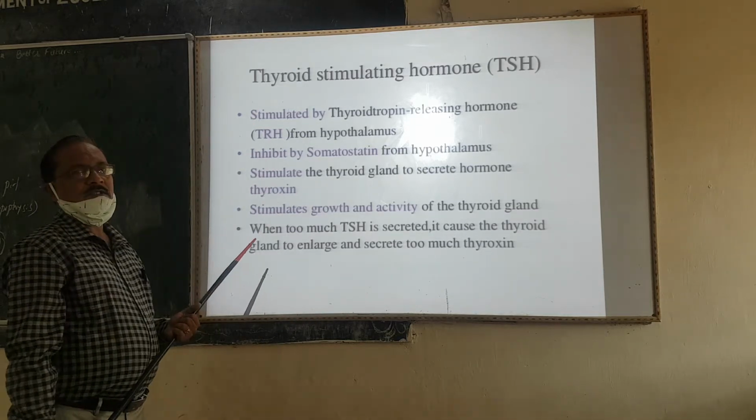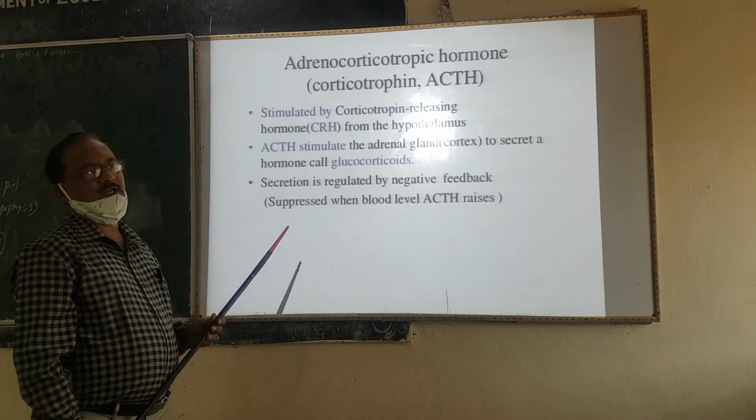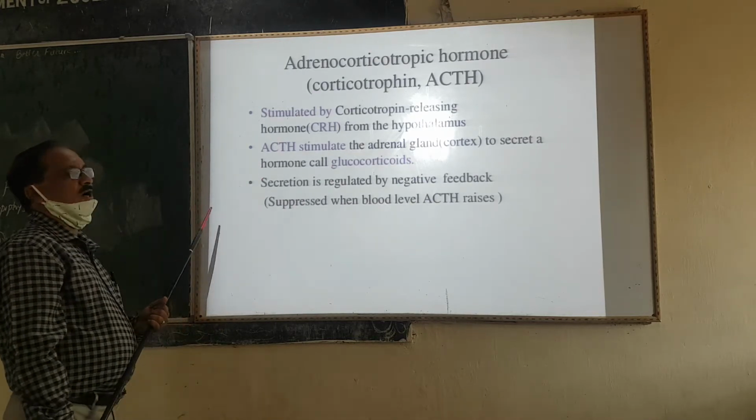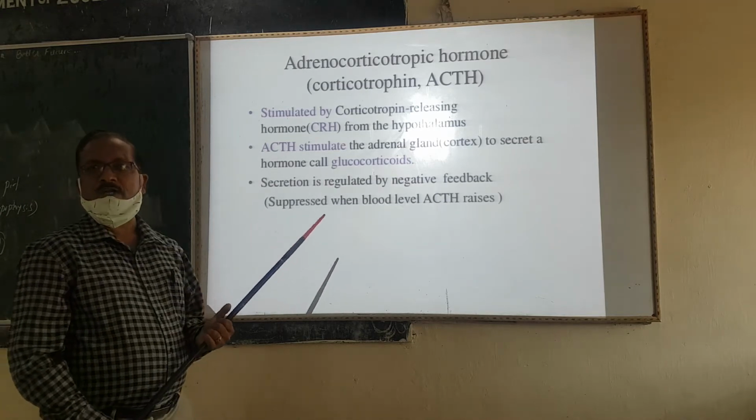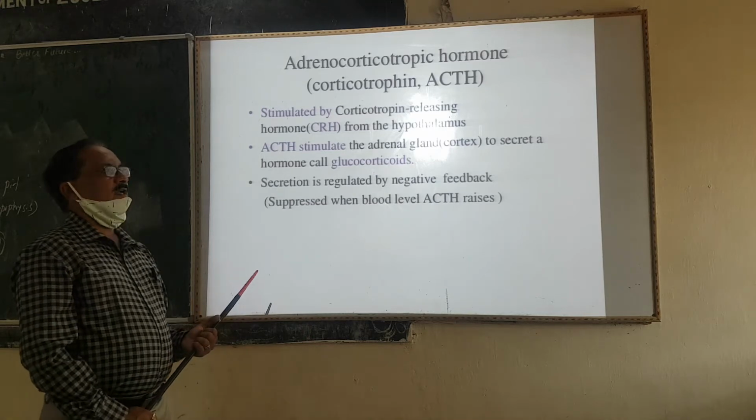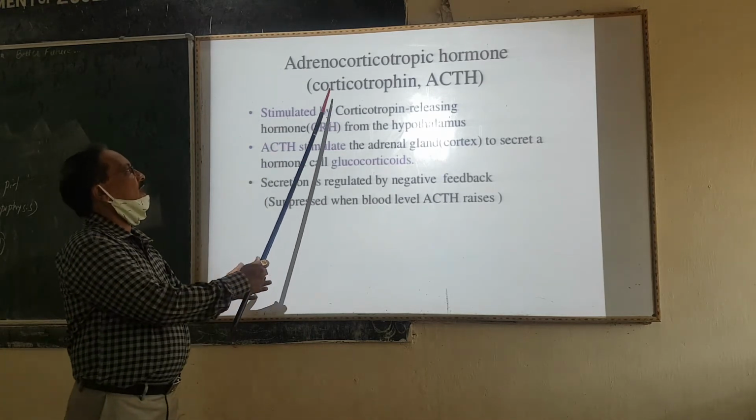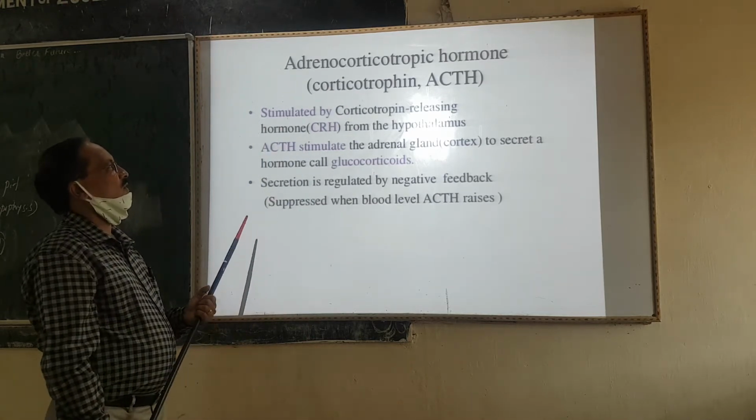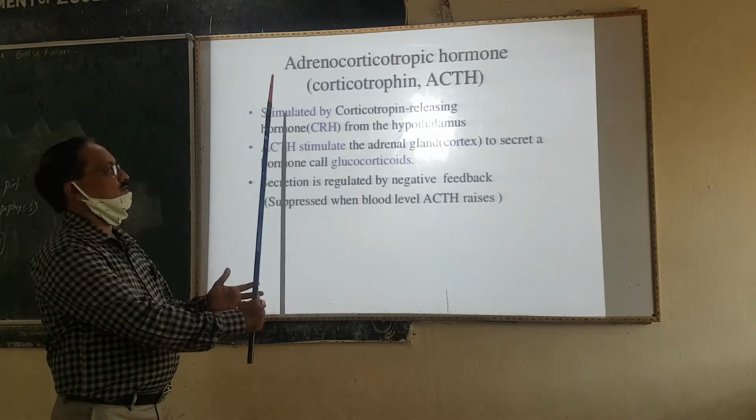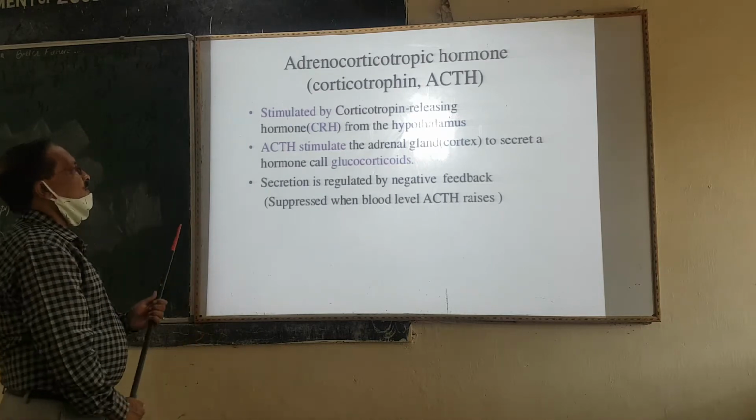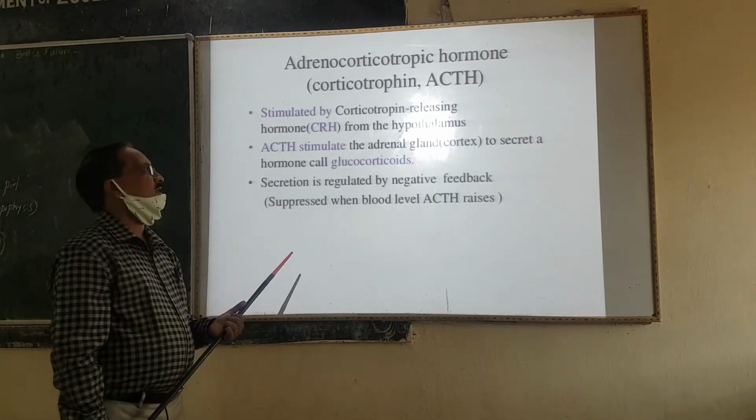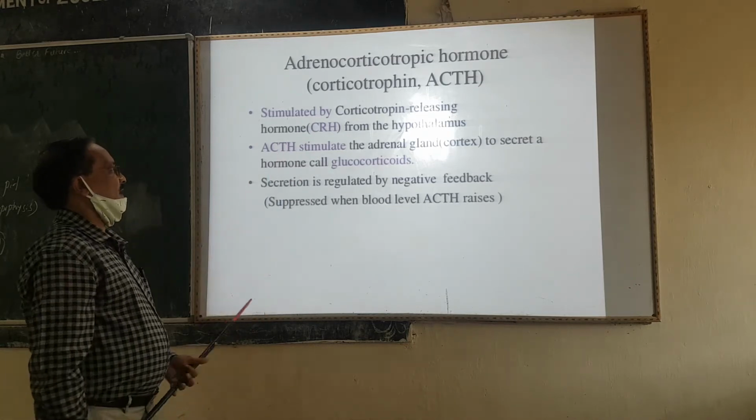Next is ACTH, adrenocorticotrophic hormone, one of the most important hormones secreted from the pituitary gland, which acts on the adrenal gland. It is also called corticotrophin, shortly ACTH, and is stimulated by corticotrophin releasing hormone, CRH, from the hypothalamus.